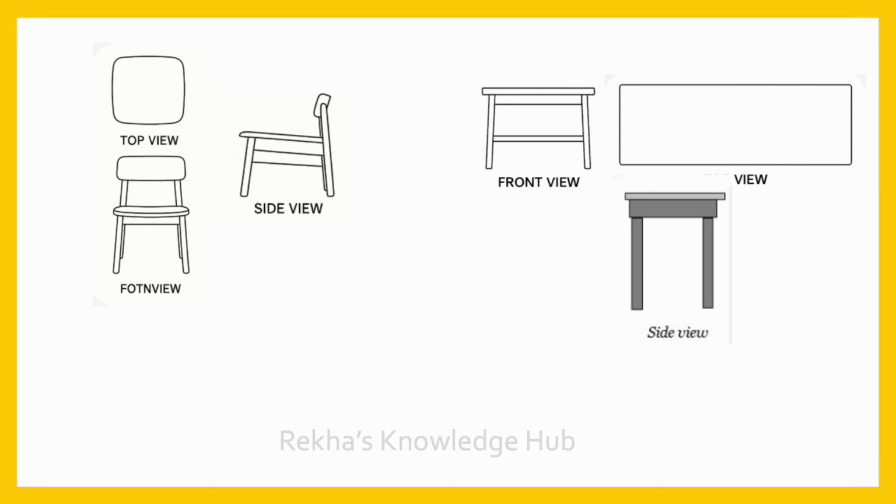See, this is a chair. This is a front view of the chair. This is a side view of the chair. And see, this is the top view of the chair. Then you have a table here. And this is a front view of the table. And this is the top view. And this is a side view of the table.